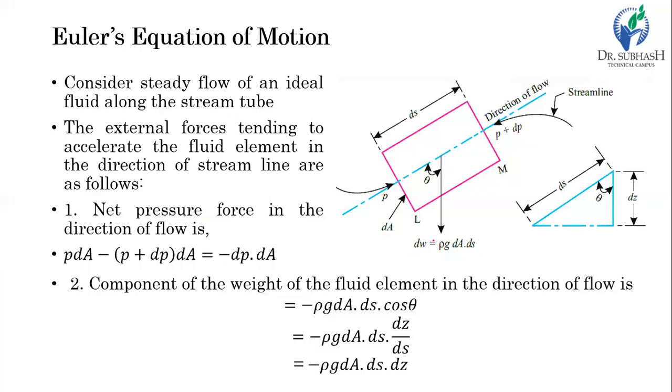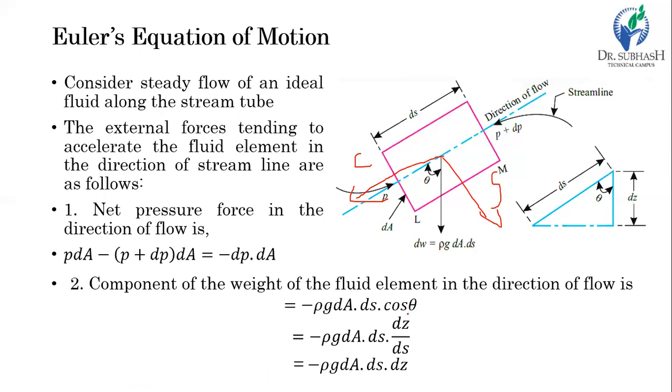Okay, so for the vertical downward force, which is the weight force, we have to consider two forces acting perpendicular to each other. One is perpendicular to the direction, and the other is parallel to the direction. For the calculation, we will concentrate only on the component of force parallel to the direction of flow. So this will be a cos component, and this will be a sine component here. So we'll consider dW into cos theta, and dW is nothing but rho g times the volume, dA into ds, times cos theta, as it is the cos component.